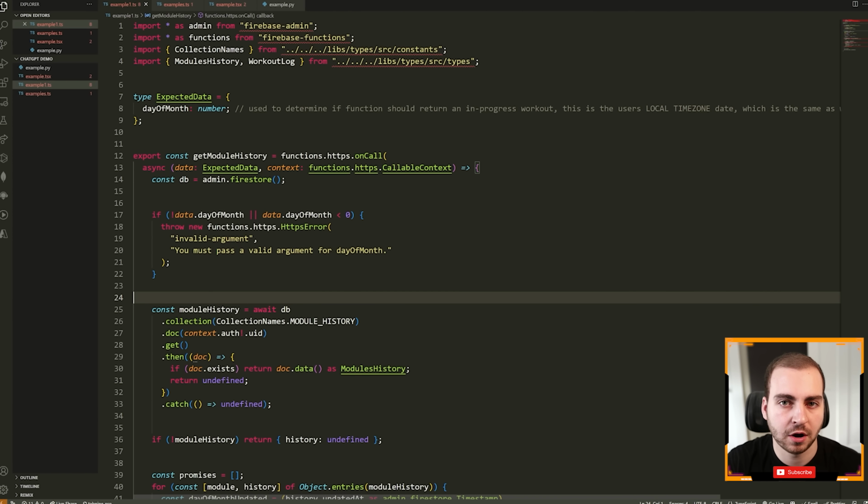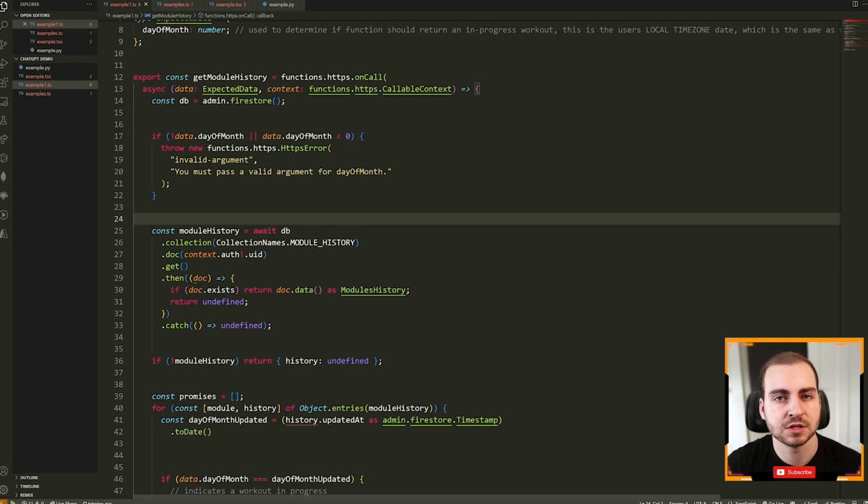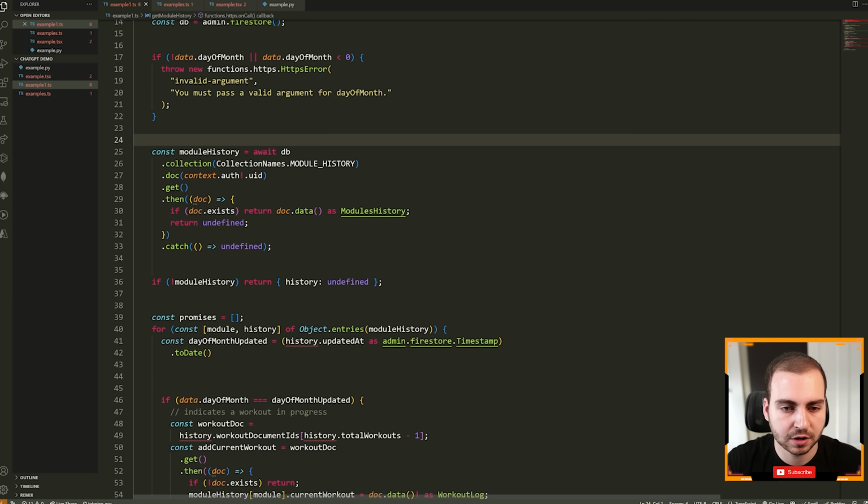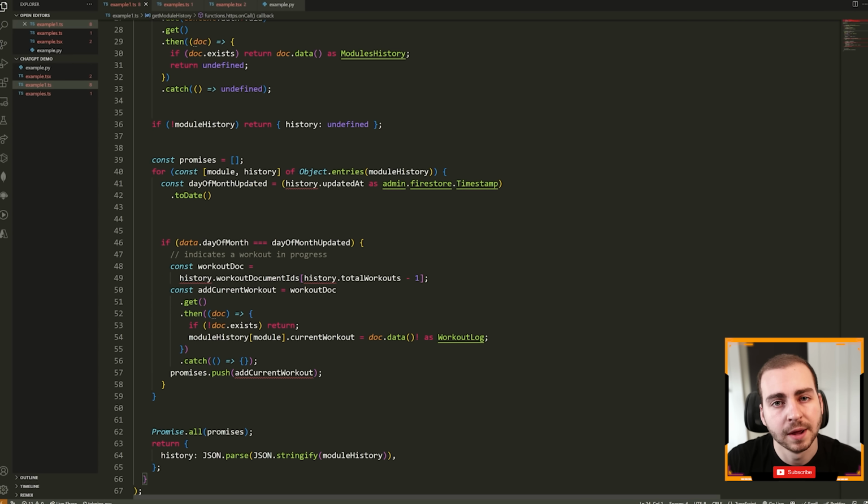So I was working on a Firebase function that essentially is going to return different data related to your workout history. If you guys don't know, I'm working for a tech startup right now where we're building a sports-related app. I won't go too far into how that works. Anyways, all the code you see here is actually real production code. I'm leaking this to you.